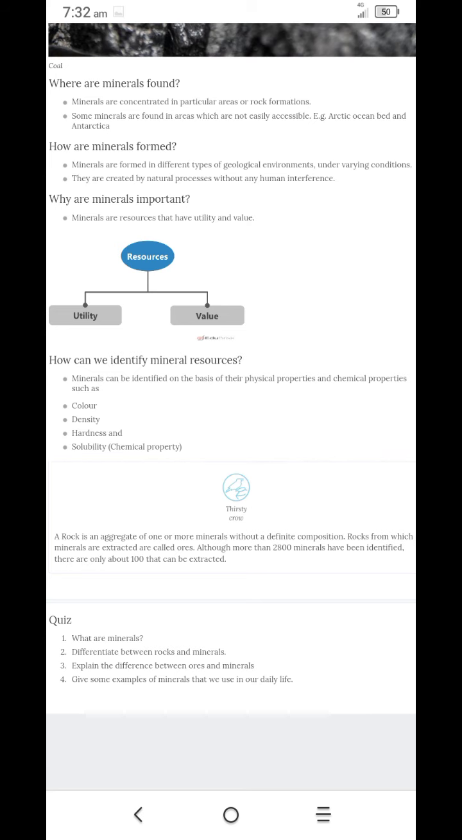How can we identify mineral resources? Minerals can be identified on the basis of their physical properties and chemical composition or chemical properties, such as color, density, hardness and solubility. Solubility here means a chemical property.